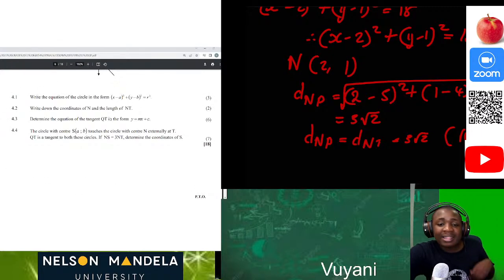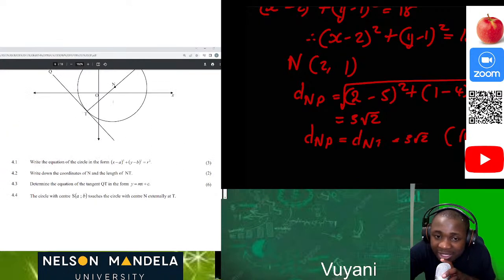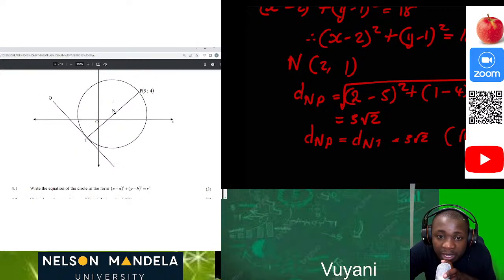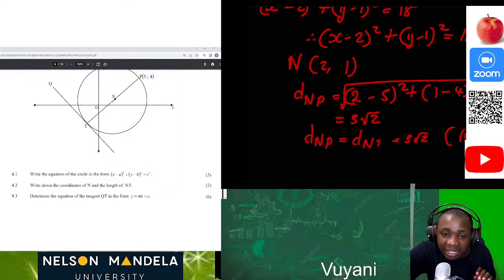Now, determine the equation of the tangent QT. This is quite easy. They want us to determine the equation of the tangent QT. How do we do that? We should know the gradient of NT. We should know also the coordinates of point T. So this is easy because already we know the coordinates of N. So let's calculate the coordinates of T.